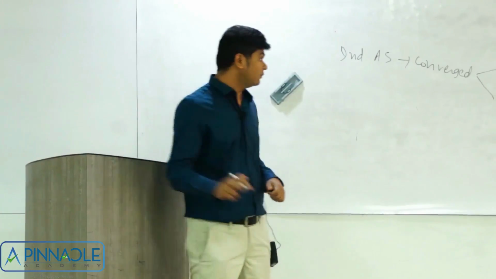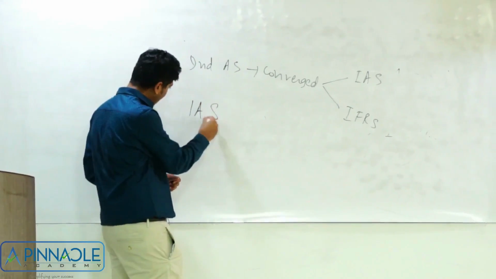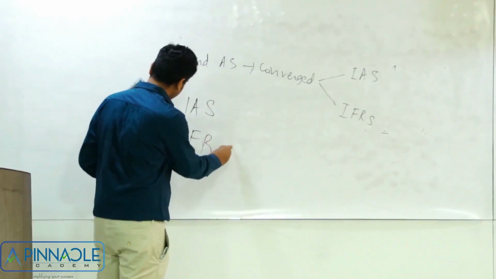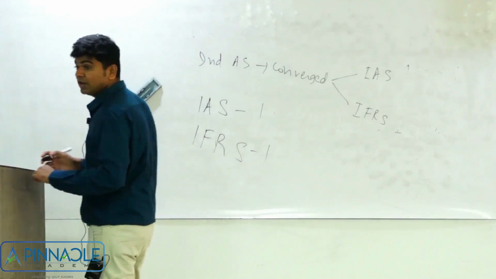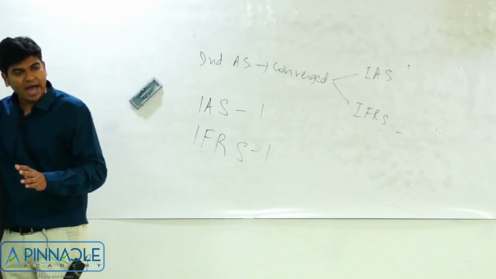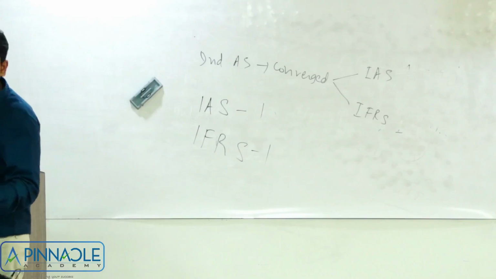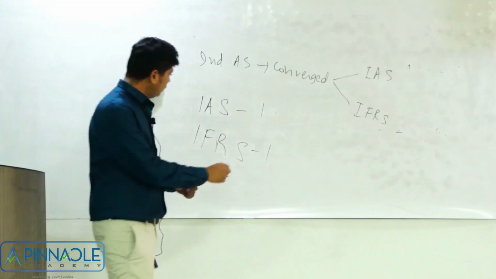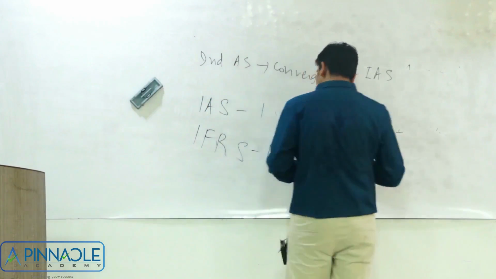Try to understand this now. I will go for convergence of IAS. I'll also go for convergence of IFRS. So what I'll do is, I will compare my accounting standard with IAS 1. I will also compare my accounting standard with IFRS 1. So let us say this converged standard, I'm calling as Ind AS 1.